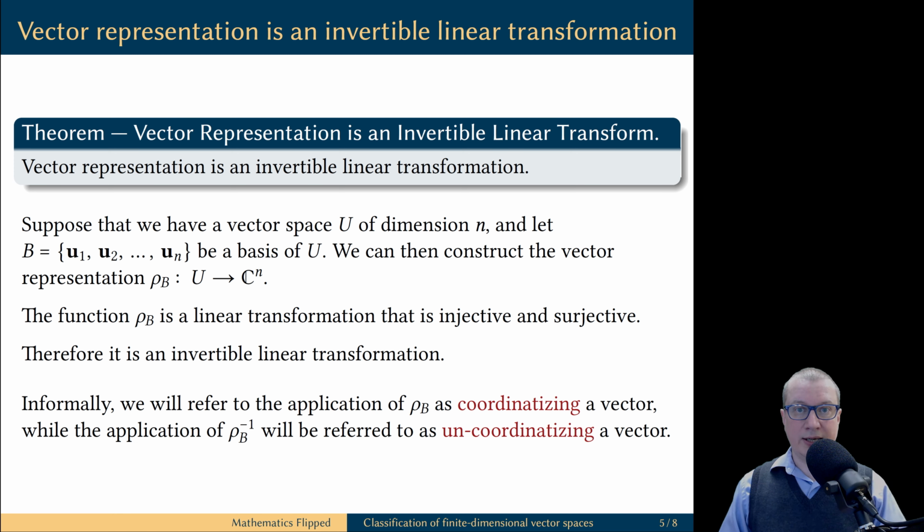So, when we apply this function ρb to the vectors in a given vector space, we will get column vectors, and components of that vector we can think of as coordinates. For this reason, application of the function ρb will be called coordinatizing a vector. But it also has an inverse linear transformation, ρb inverse. It takes a set of coordinates and reconstructs a vector with these coordinates. The process of applying this inverse function will be called uncoordinatizing a vector.